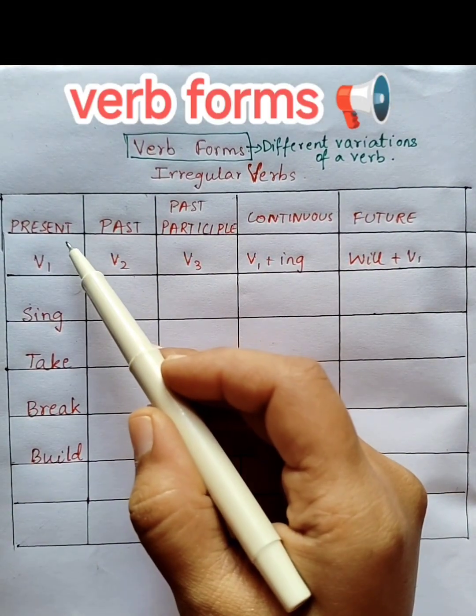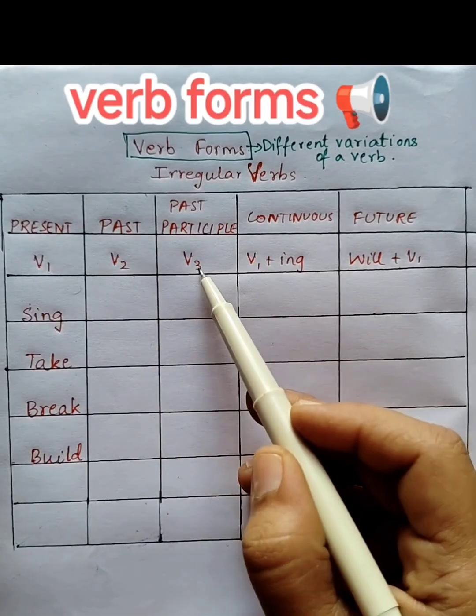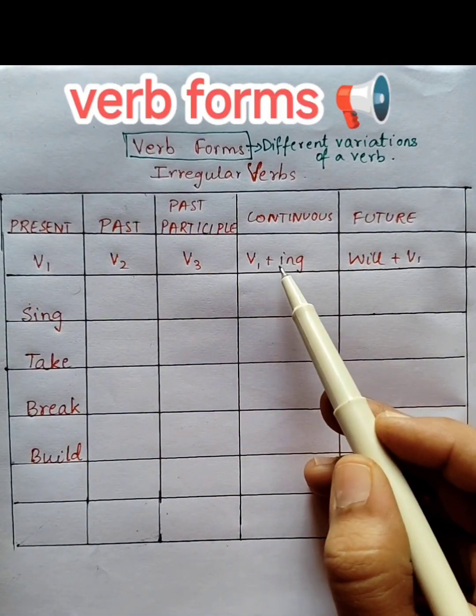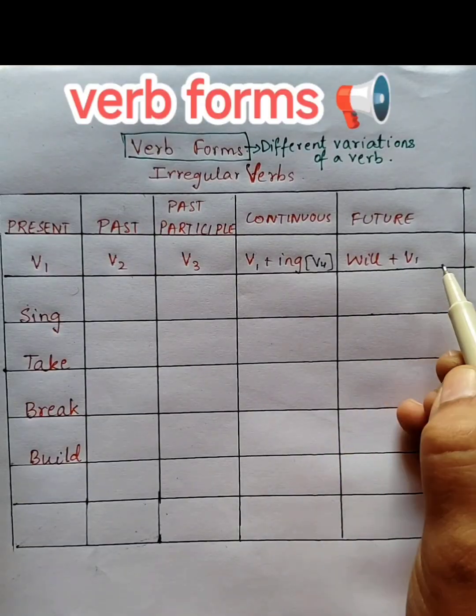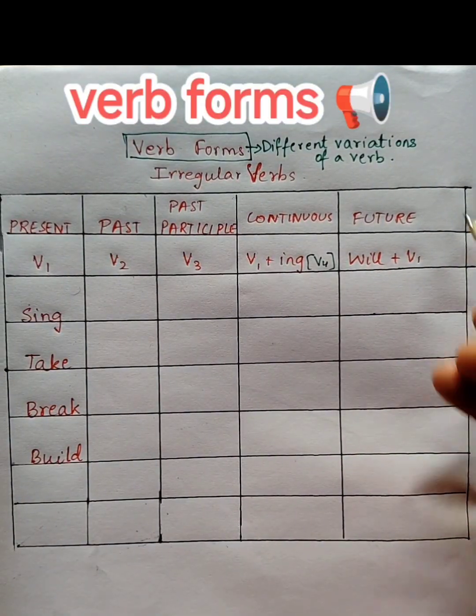V1 is present tense, V2 is past, V3 is past participle, V1 plus ing, what I call V4, is continuous, and will plus V1 form of the verb is future.